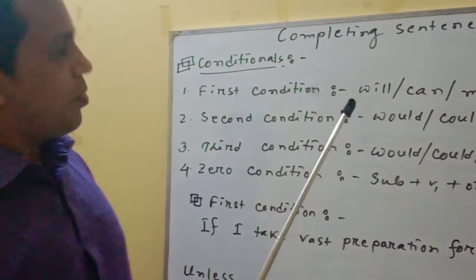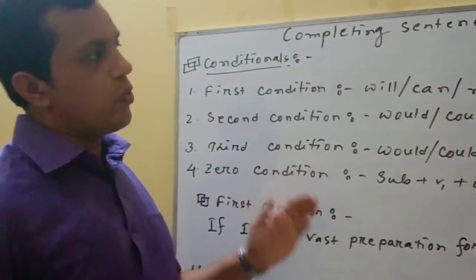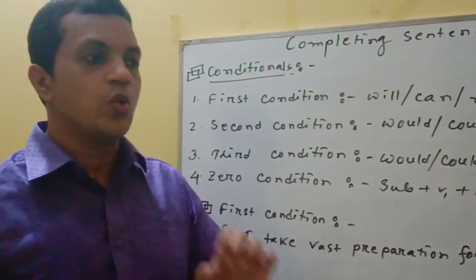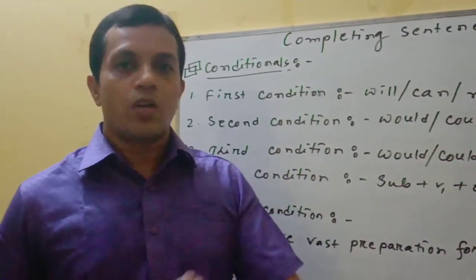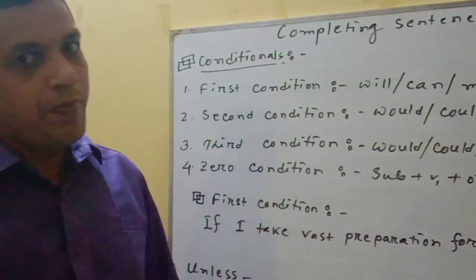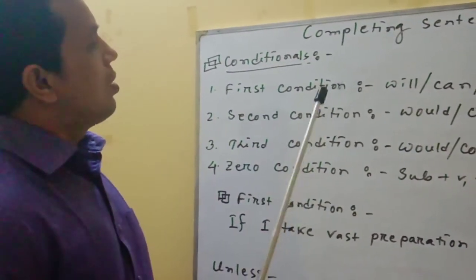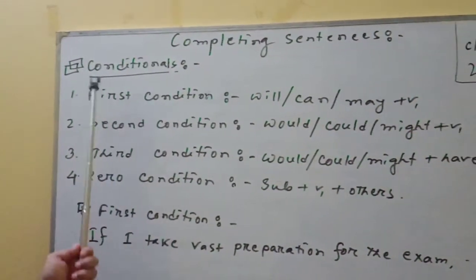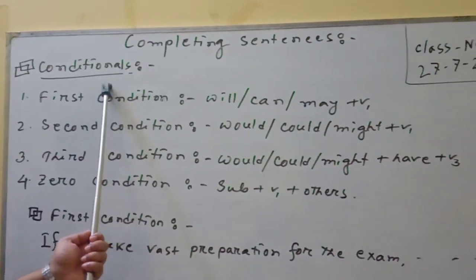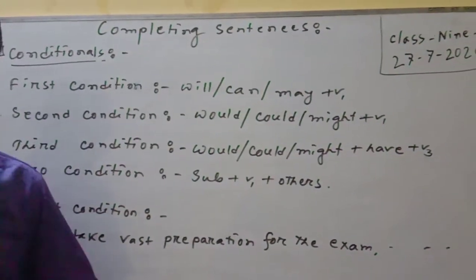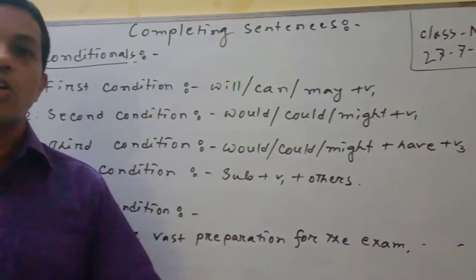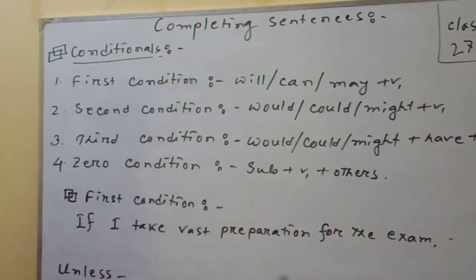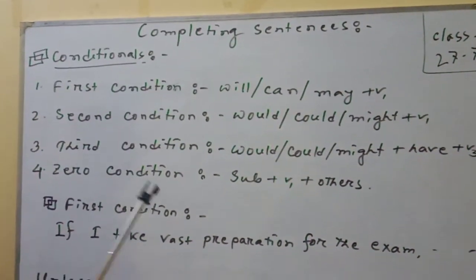Dear students, in the first segment we learned about different rules and criteria of completing sentences. In the second segment we learned about another part of the sentence called conditional. So today's topic is completing sentences, combined with conditionals.